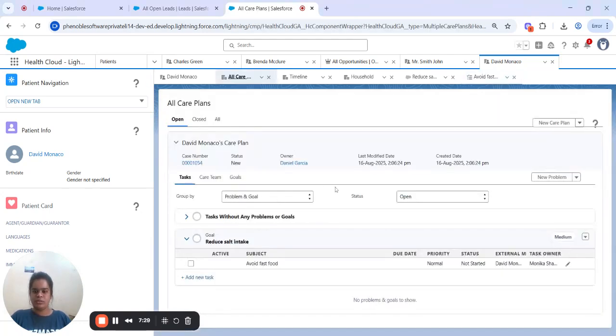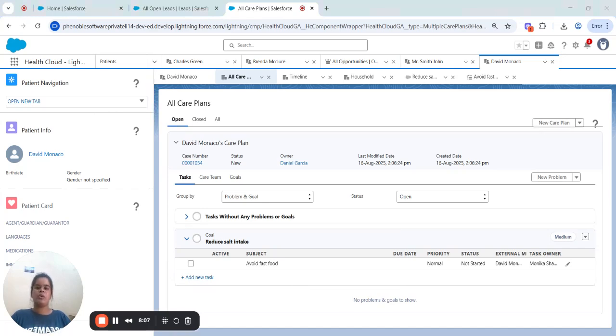Now let's go to the care plan. We have created this task for this goal, named reduce salt intake. Whenever we create a task for any goal, you can assign it to anyone. The basic process is to create a task, give the priority medium, high or low, and then we can take the follow up for this task.